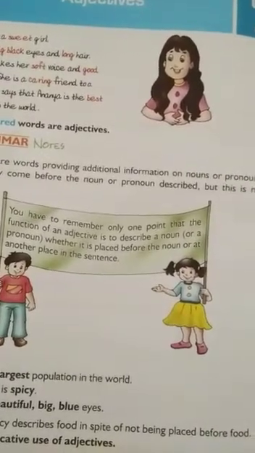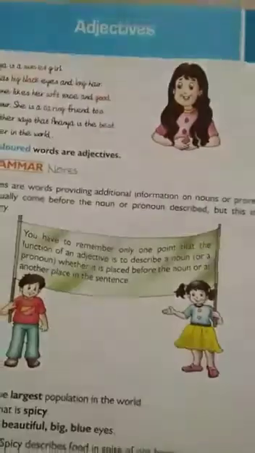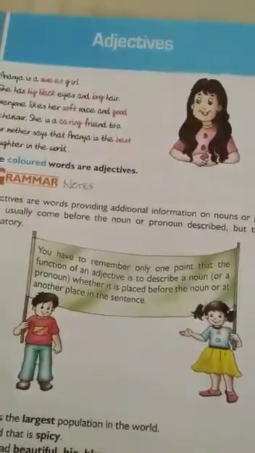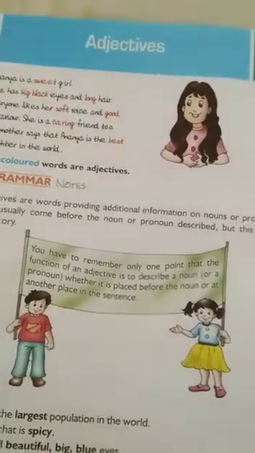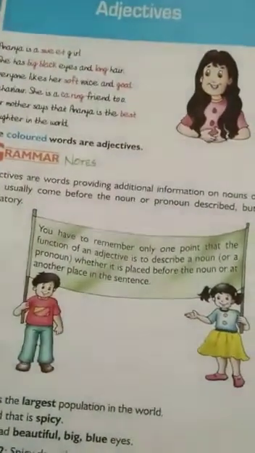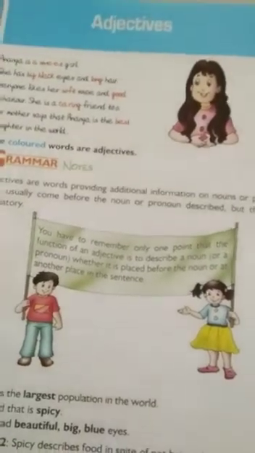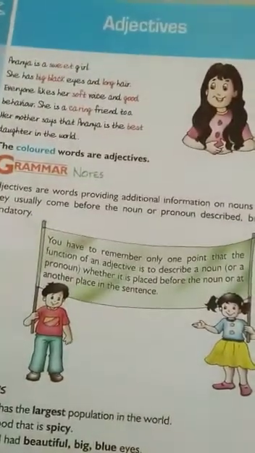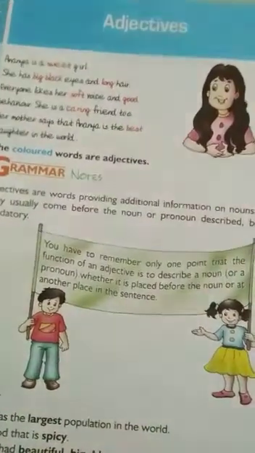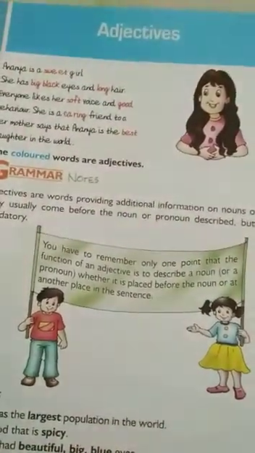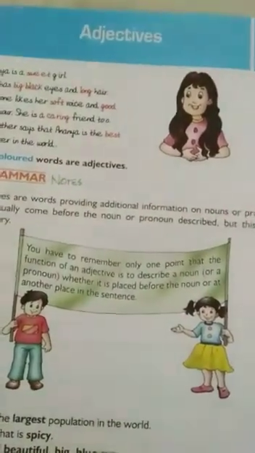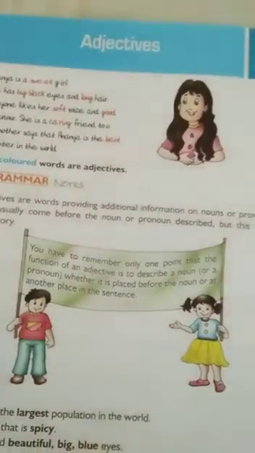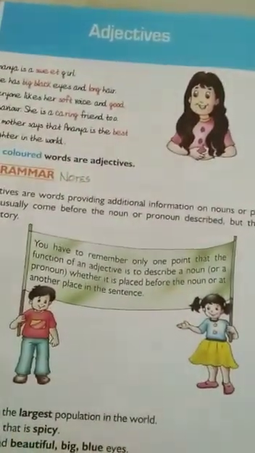It's called an adjective. Adjective is a part of speech that shows the quality, quantity, or number of a noun. Students, let's see examples. He is a good student. So, students, good is an adjective. Ramu is a gentleman. Gentle is an adjective. Hari gave me 10 rupees. That means 10 is an adjective of quantity.